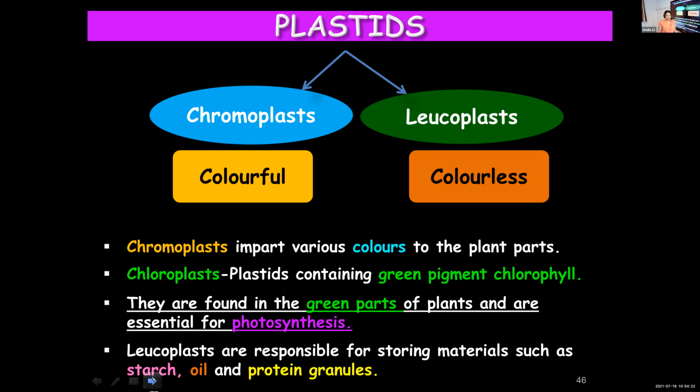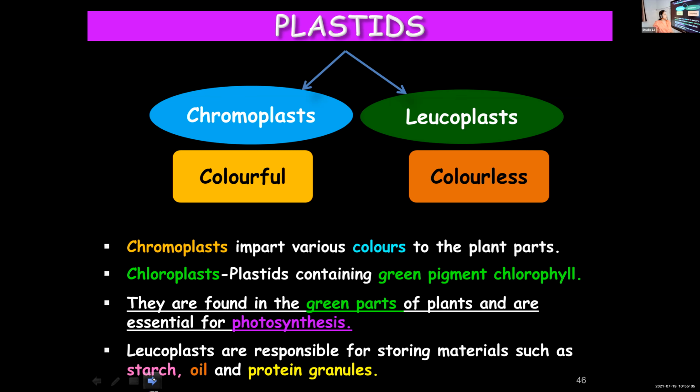Then leucoplasts are colorless, but they help in storing materials like starch, oil, protein granules, etc. Starch, oil, and protein granules will get stored in leucoplasts. Once again, we learned about three types of plastids. Green colored plastids you call chloroplasts, whereas chromoplasts are plastids with colors other than green, or in general colored plastids. And leucoplasts are colorless plastids.